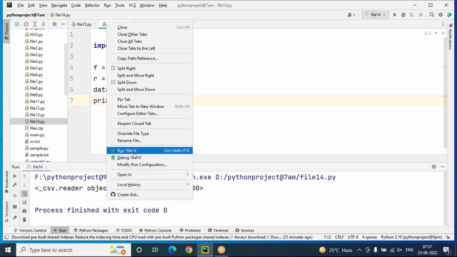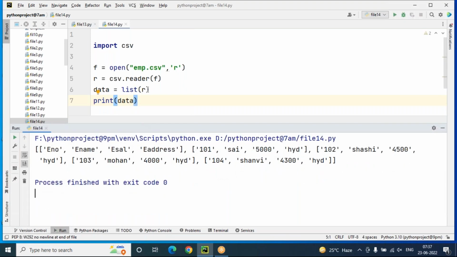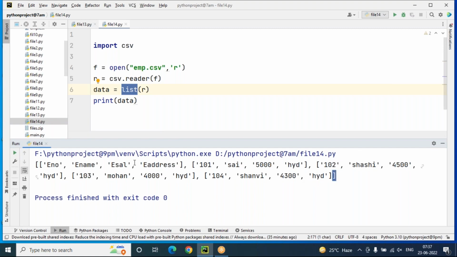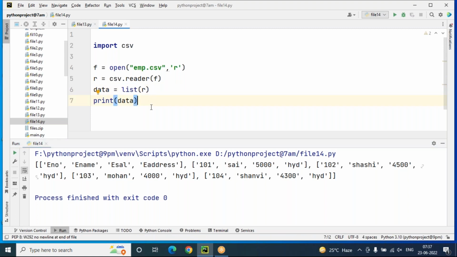When I print this data, all the records come from the CSV file and are converted into list format. Each and every record is also considered a list. This is one list, this is the second list, this is the third list. Each record is considered one list, and all the records are again under another outer list. This is a nested list being printed now. But my requirement is to extract the lists from this outer list, and for each list I want to get its values. How to get each list of values?